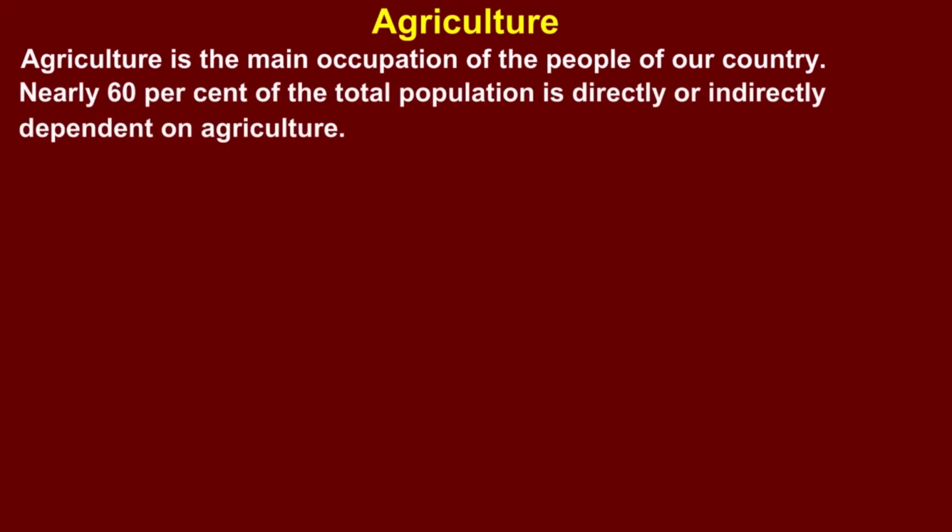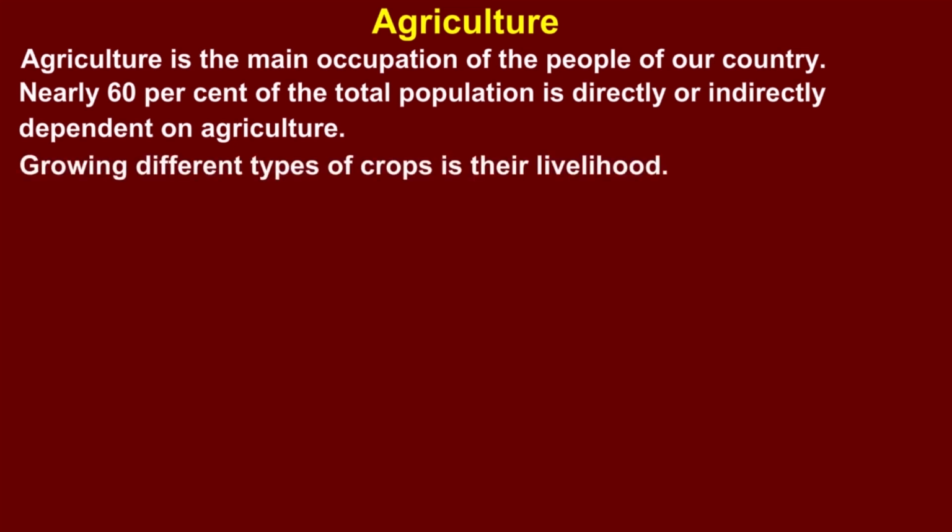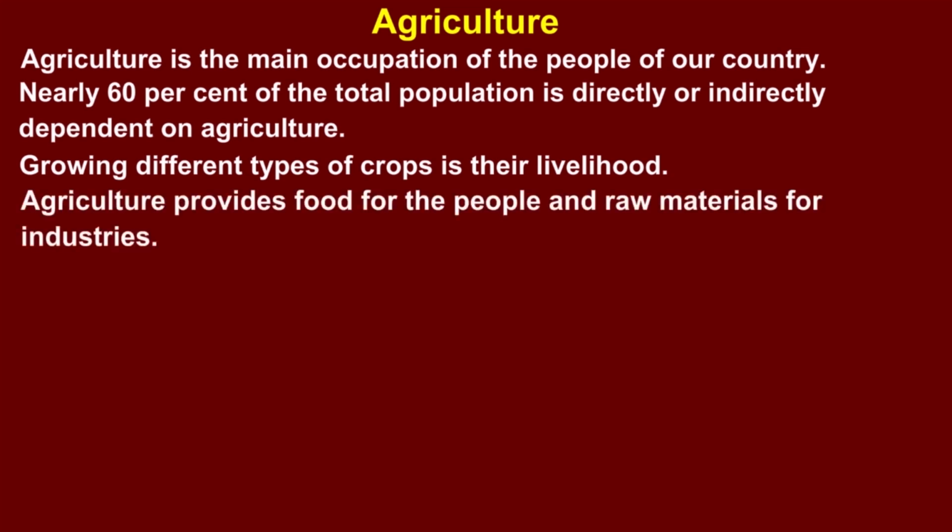Agriculture. Agriculture is the main occupation of the people of our country. Nearly 60% of the total population is directly or indirectly dependent on agriculture. Growing different types of crops is their livelihood. Agriculture provides food for the people and raw materials for industries.